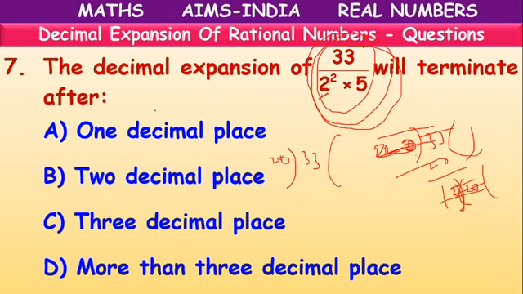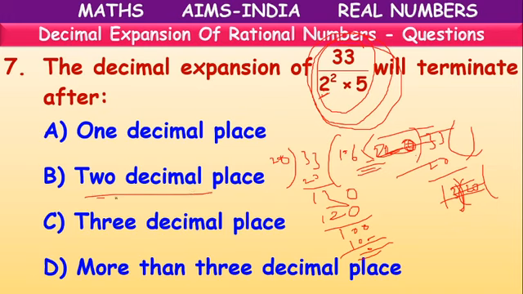They are asking after how many places it will terminate. 1 times 20 is 20, 13 is remaining. We can keep a point and take 0 here. 6 times 20 is 120, 10 is remaining. Already the point is there, we can take 0. 5 times 20, so what we will get? 100. 0 means it will terminate after 2 decimal places.